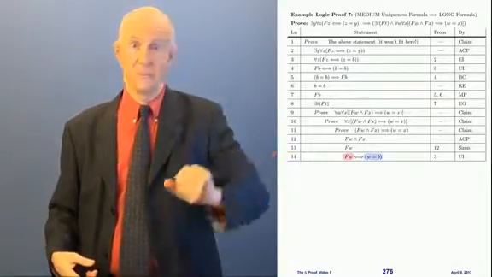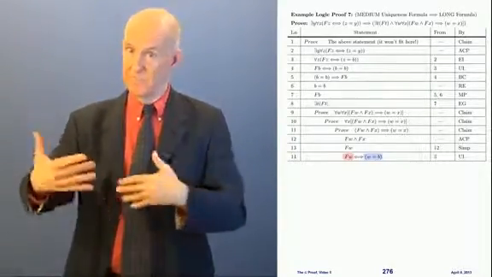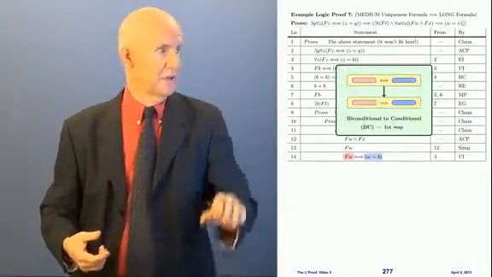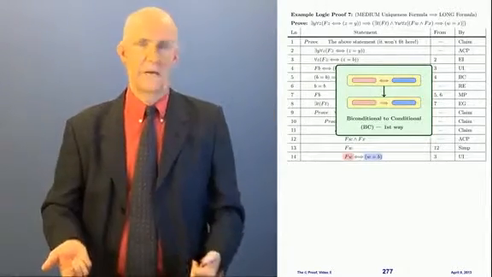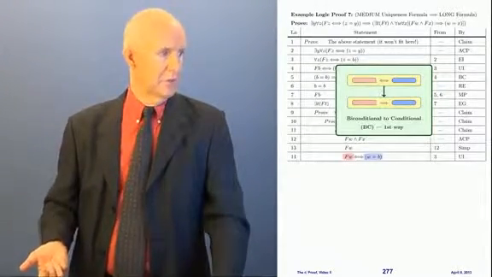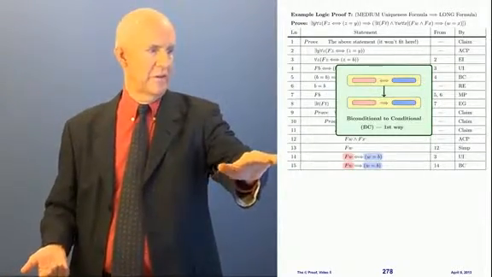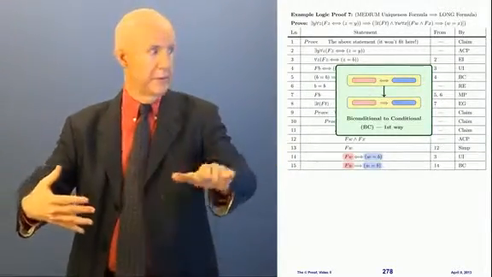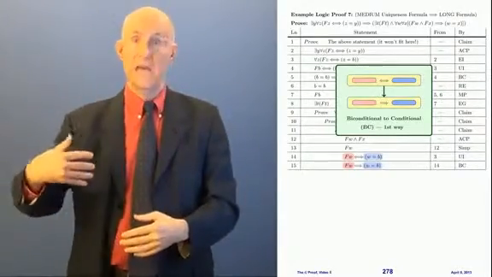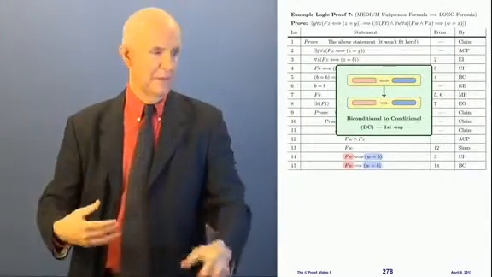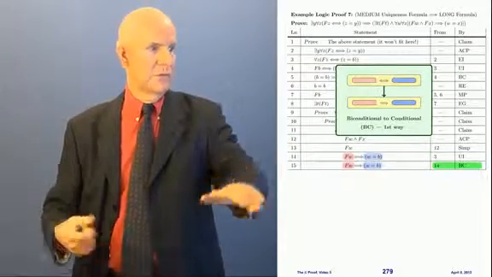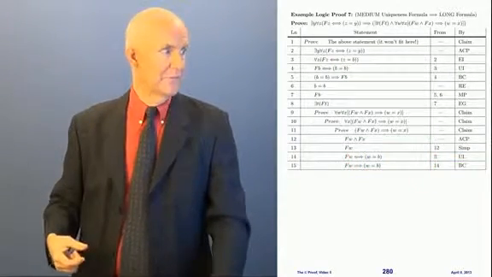Now look at this. This is a biconditional, and I've got pink if and only if blue, which means I can use BC to pick off a conditional, and I'm going to do just that. I'm going to take it the forward direction. I've got pink if and only if blue in line 14, so I'm going to say if pink, then blue. Pink implies blue, and where did that come from? Line 14 by BC, okay?